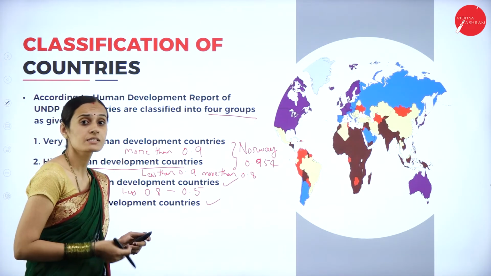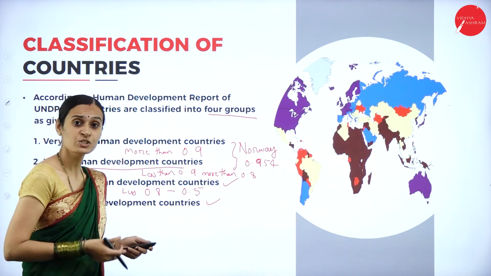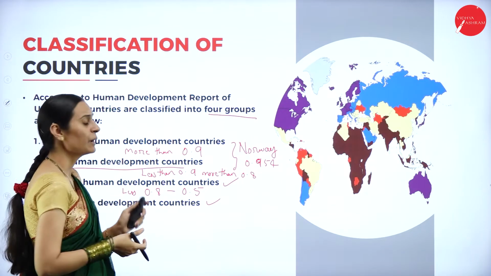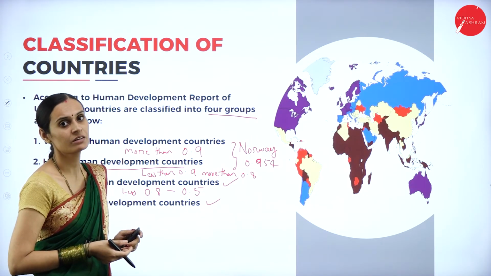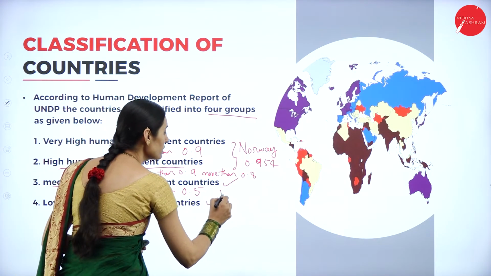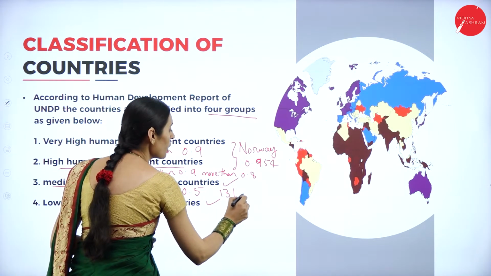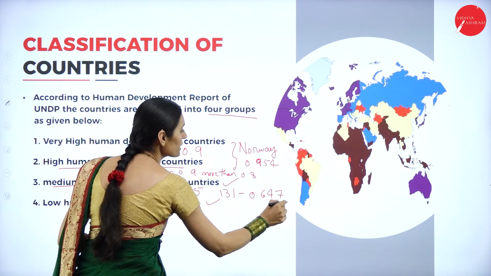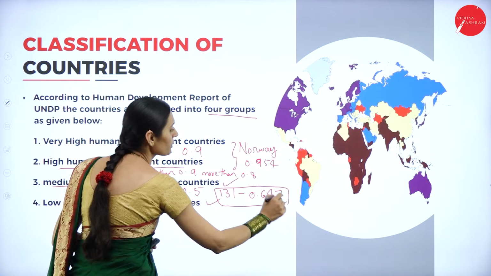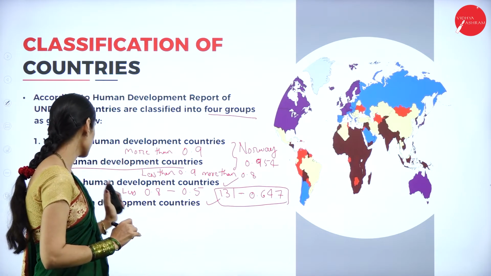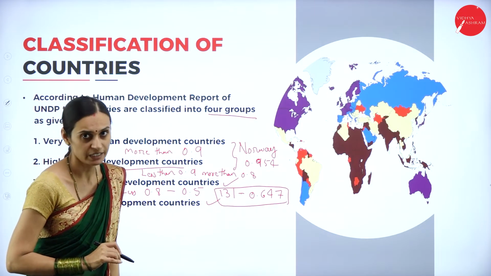Philippines, Uzbekistan, South Africa, Egypt, India. India is placed at 131st rank with a 0.647 HDI value, which comes under the medium human development countries.